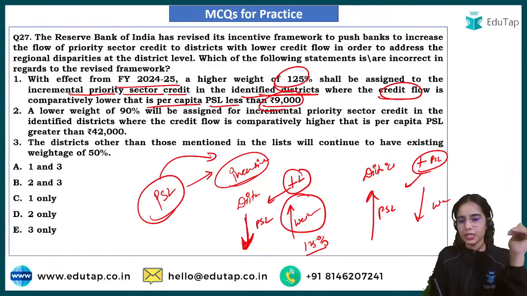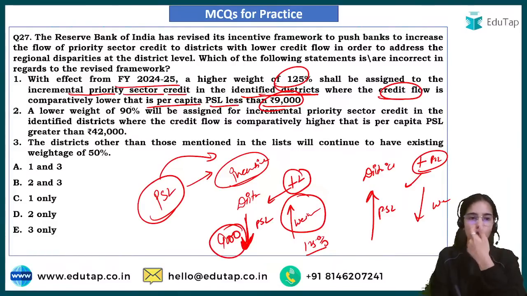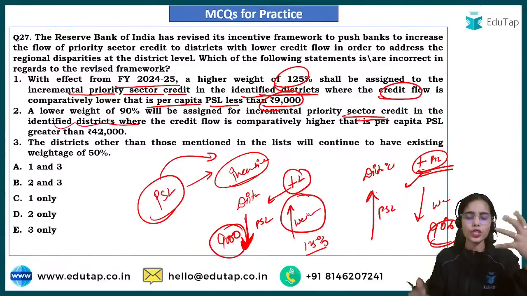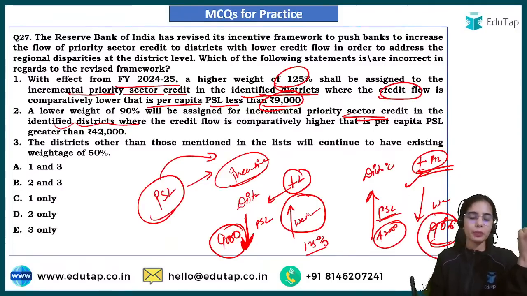And a lower weight of 90% will be provided to the additional credit to the priority sector in the identified districts where the credit flow is too much, that is, more than 42,000 per capita priority sector lending flow. So the weightage will be 90%.